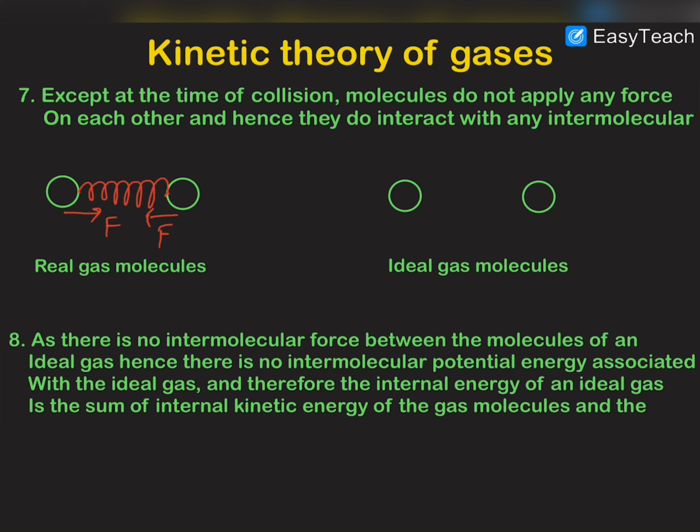And due to the fact that there is no interaction between the molecules of an ideal gas, there is no internal potential energy of the ideal gas.